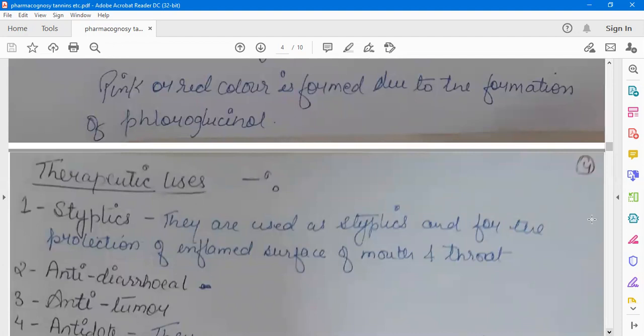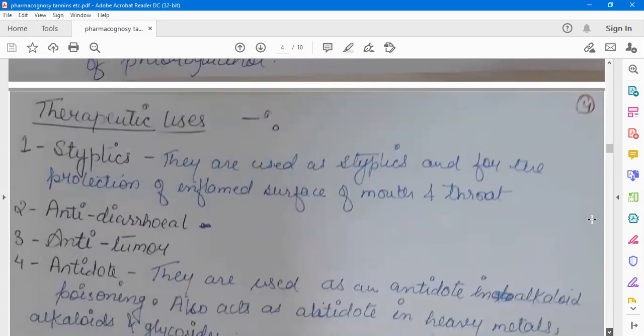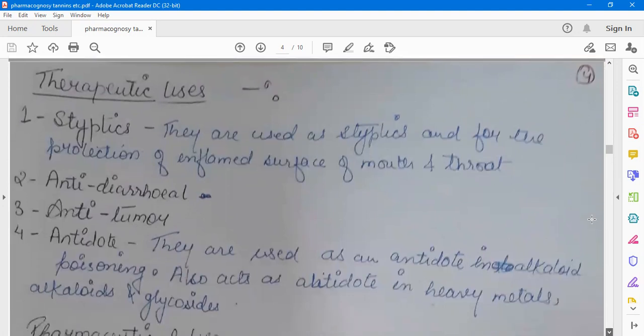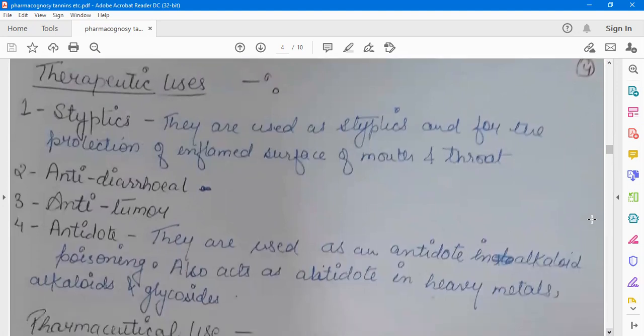Now we will discuss the therapeutic uses, means what are the uses of the tannins. So number one is styptics. They are used as styptics and for the protection of inflamed surface of mouth and throat. They are also used as antidiarrheal, anti-tumor, antidote.